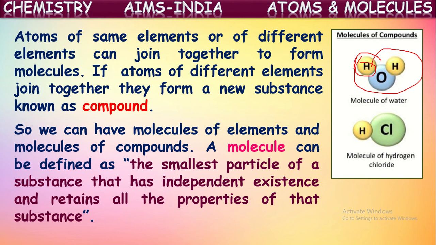Hydrogen itself cannot represent the properties of water, because properties of hydrogen are different, properties of water are different. So all the properties of water are shown with H2O molecules only. That is why a molecule is the smallest particle of matter or any substance which represents all the properties of that matter. That is about molecule.